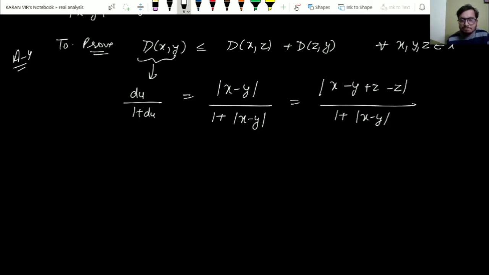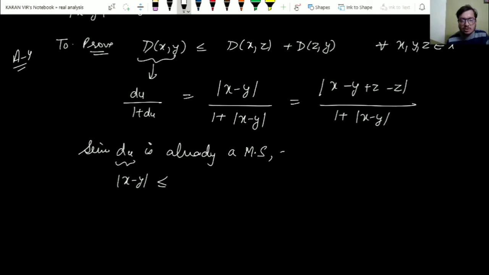Now since d under usual is already a metric space, so triangle inequality already holds here. So it means that mod of x minus y must always be less than or equal to modulus of x minus z plus modulus of z minus y. So I'll be using this thing here.